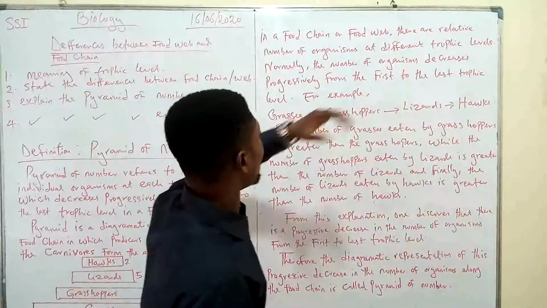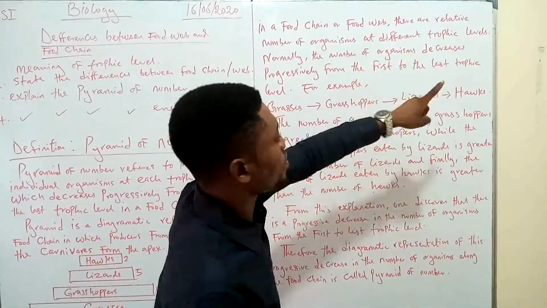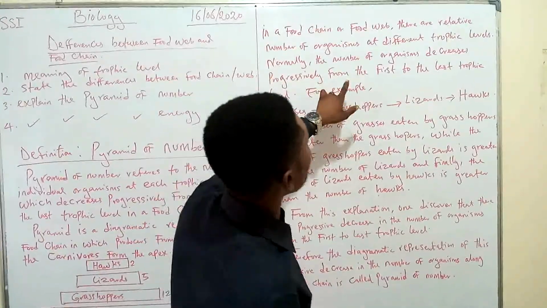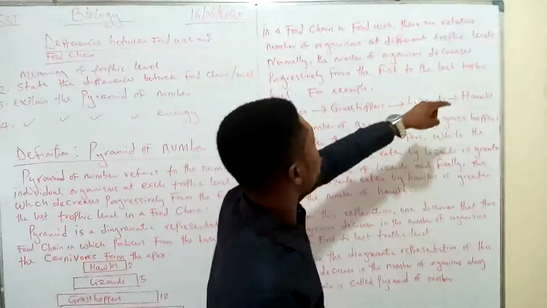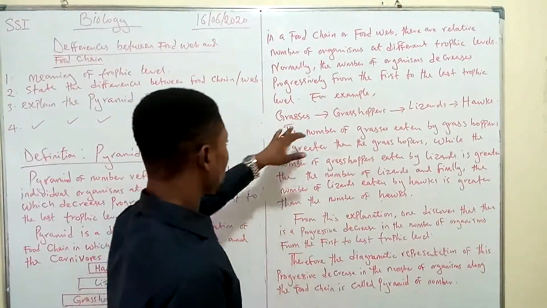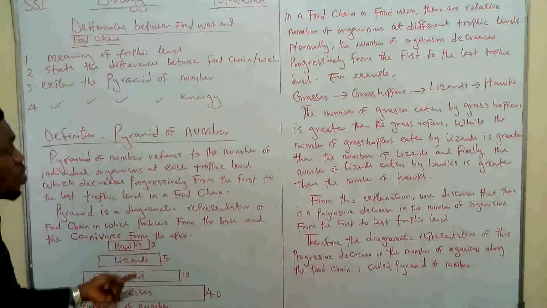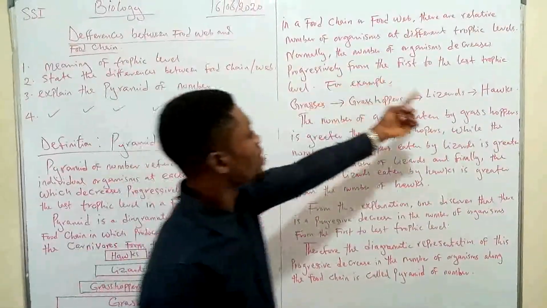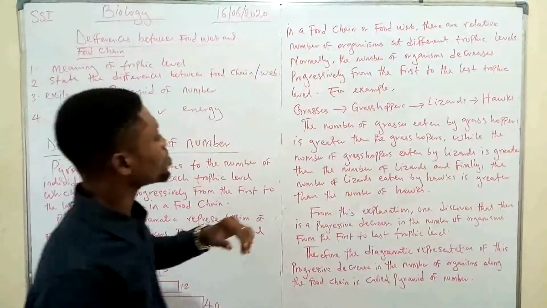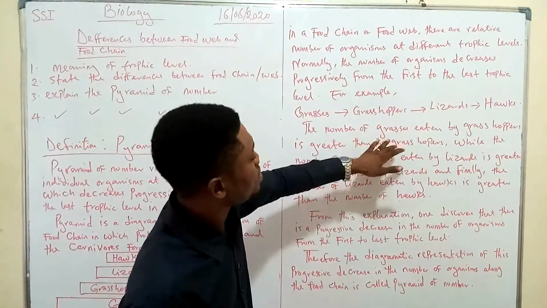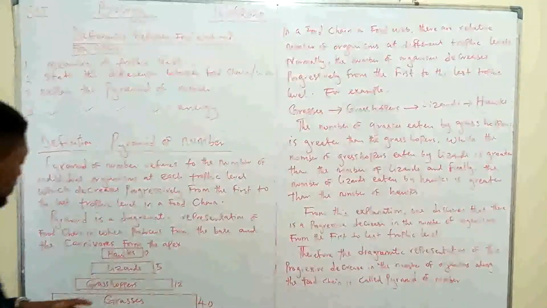In a food chain or food web, there are relative numbers of organisms at different trophic levels. Normally, the number of organisms decreases progressively from the first to the last trophic level. For example, grasses to grasshoppers, like what we have here. Lizards to hawks. Let's continue. The number of grasses eaten by grasshoppers is greater than the grasshoppers themselves.